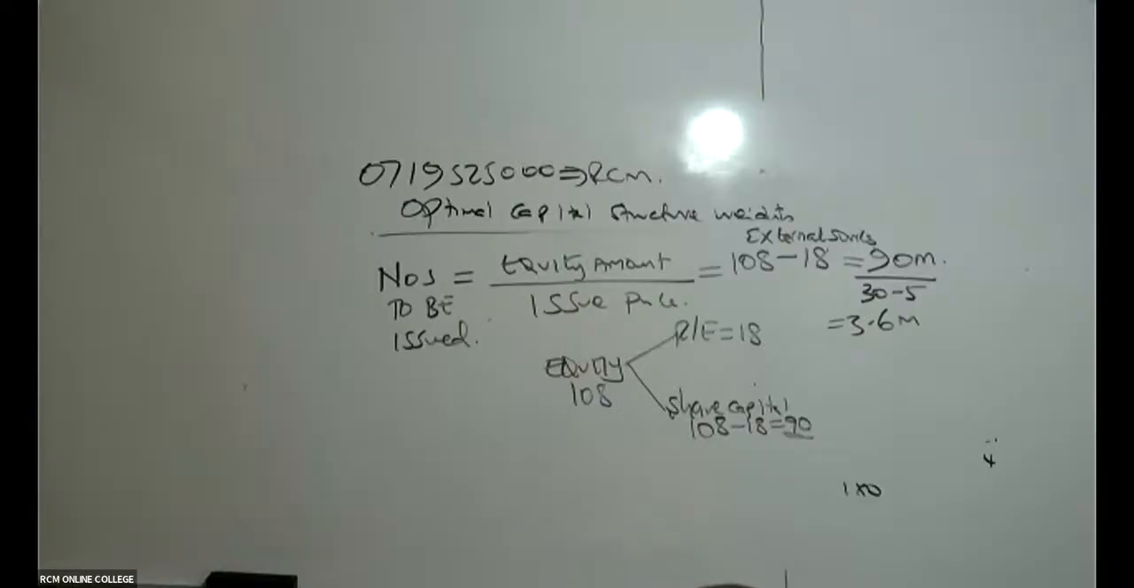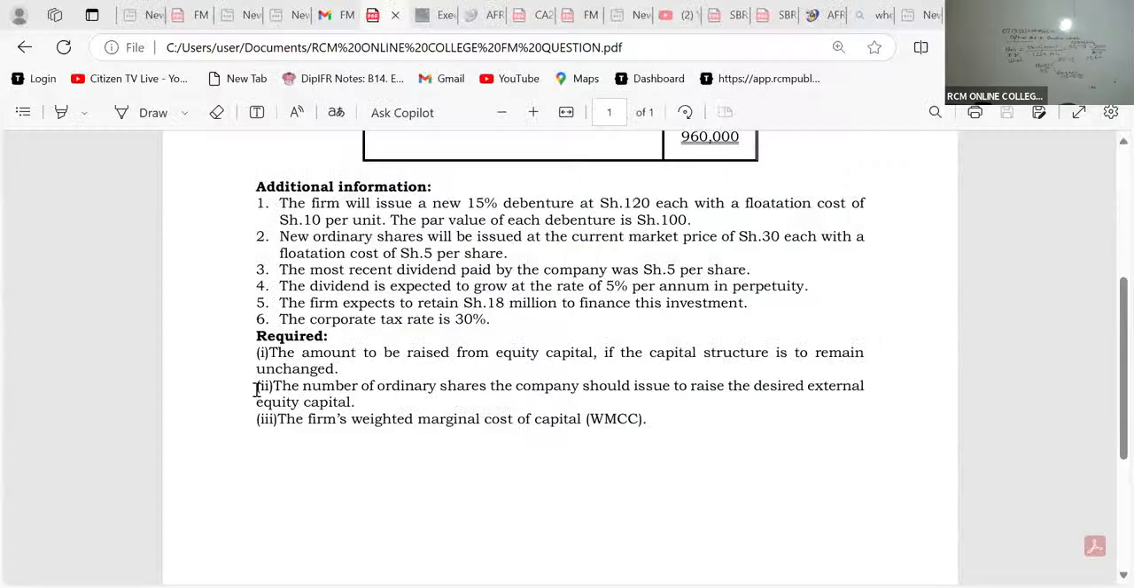Otherwise, allow me to finish this before I allow those who have understood to run away, and then I'll be left with somebody who has not understood. Now, numbers 1 and 2 are done. Now we are doing number 3. They want me to give them the firm's weighted marginal cost of capital, WMCC.